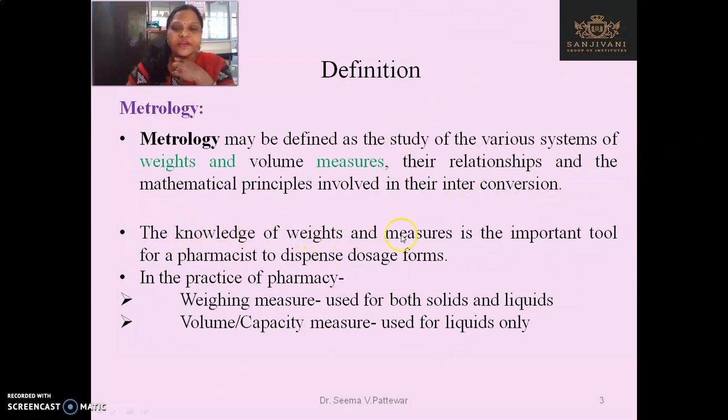The knowledge of weights and measure is an important tool for the pharmacist to dispense the dosage form or for the various calculations. It is very important. In practice, weighing measure is used for both solid and liquid. What is the meaning of this? You can weigh solid or even liquid also in grams. Okay, that is the meaning of this sentence.